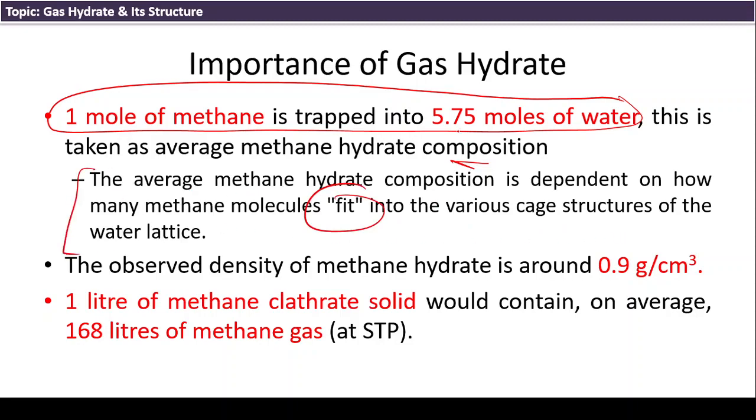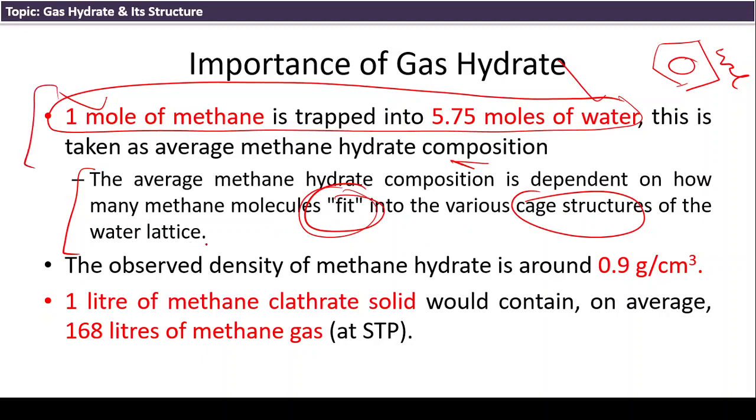A cage is formed of water, so more water is required, and methane is trapped in that cage. Obviously more moles of water are required for 1 mole of methane, and since we have different cage structures, it depends on the type of cage structure. Overall it is an average value that needs to be remembered: 5.75 moles of water.